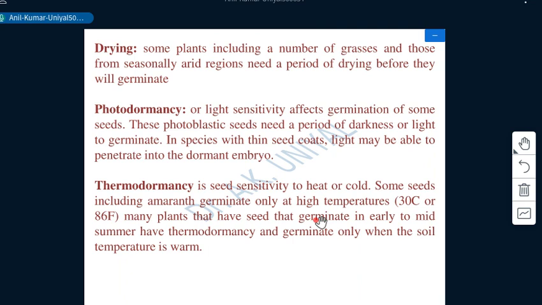These include amaranth, which can germinate only at higher temperatures, more than 30 degrees, while some seeds, like conifers or those related to the alpine zone, need only 10 to 15 degrees. This is known as thermodormancy, as the seeds are dependent on temperature. If the seeds are dependent on light, then this is photodormancy.